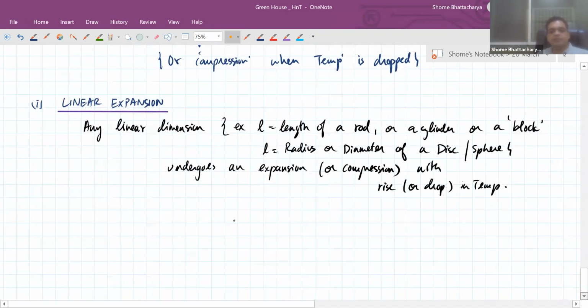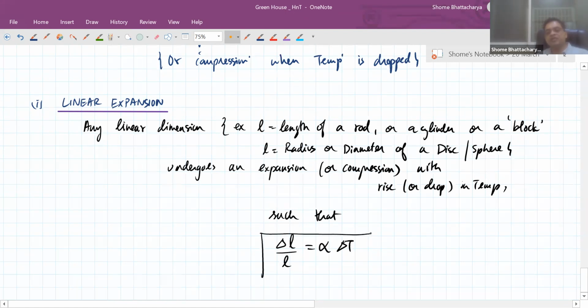This is experimentally observed, such that the fractional change in length, that is a change in length upon original length, is directly proportional to the change in temperature, and the constant of proportionality is a physical property called the coefficient of linear expansion.